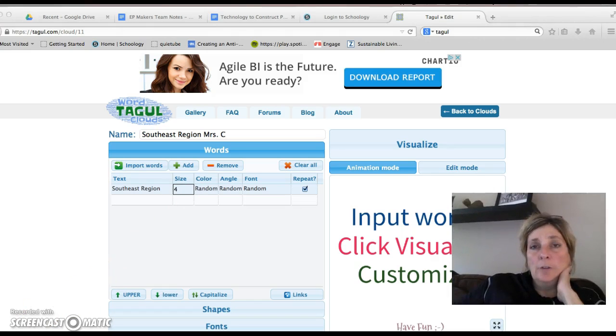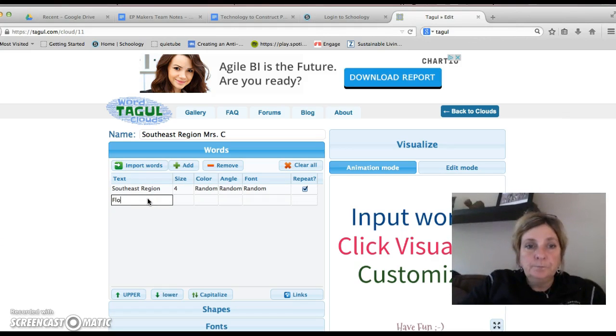Now, we don't want all of your word clouds to look the same. And so remember to think creatively, but also to think about what are the best words that go along with the Southeast region. Certainly some of the states you could put into the word cloud, or maybe all of the states. So I'll go ahead and start tapping in some of those.